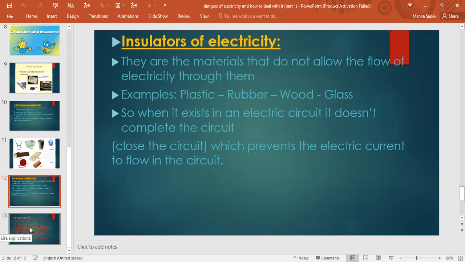So what are the reasons for electric fires? Number one, placing electric machines like the electric iron, electric heater or spotlight, which generate heat, closer to flammable materials like furniture, curtains, carpets or clothes. It causes electric fires, like in this picture.